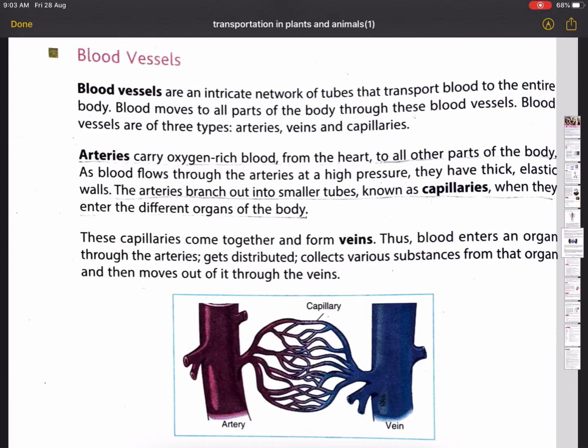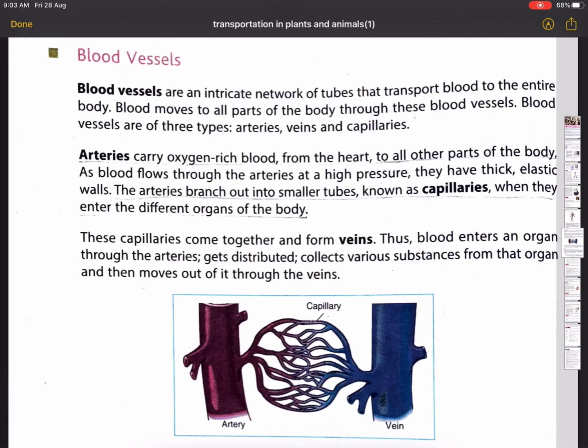Blood vessels are of three types: arteries, veins, and capillaries. Arteries carry oxygen-rich blood from the heart to all other parts of the body. As blood flows through the arteries at a high pressure, they have thick elastic walls.